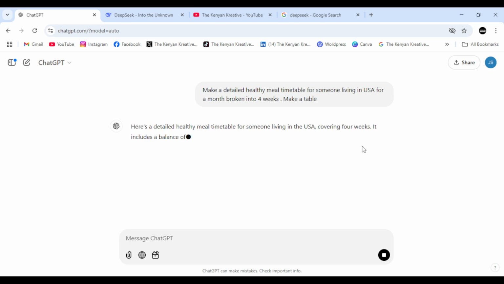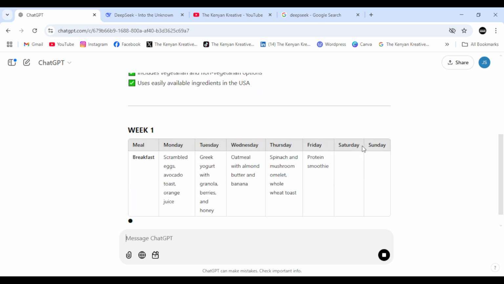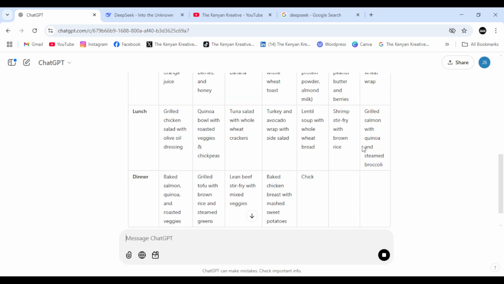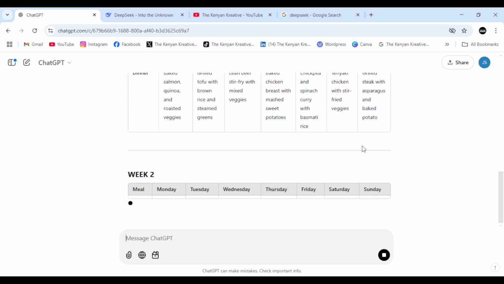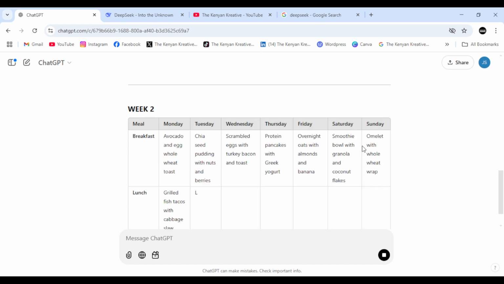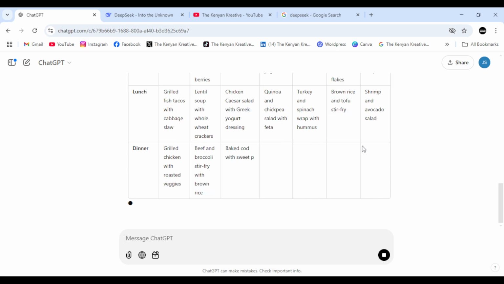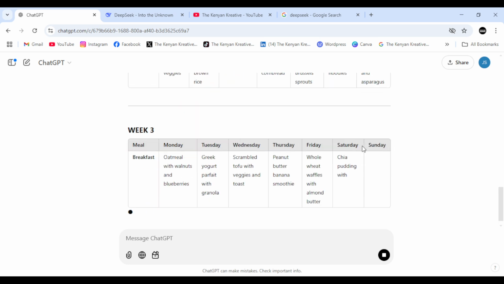So you can see here it's giving the response, and after I told it to make it in the form of a table, you can see it's already creating a table, compiling the information. For example, this is week 1, breakfast, lunch and dinner. Week 2, breakfast, lunch and dinner for the whole week, and then it's gonna go to week 3. As you can see, this is quite impressive.